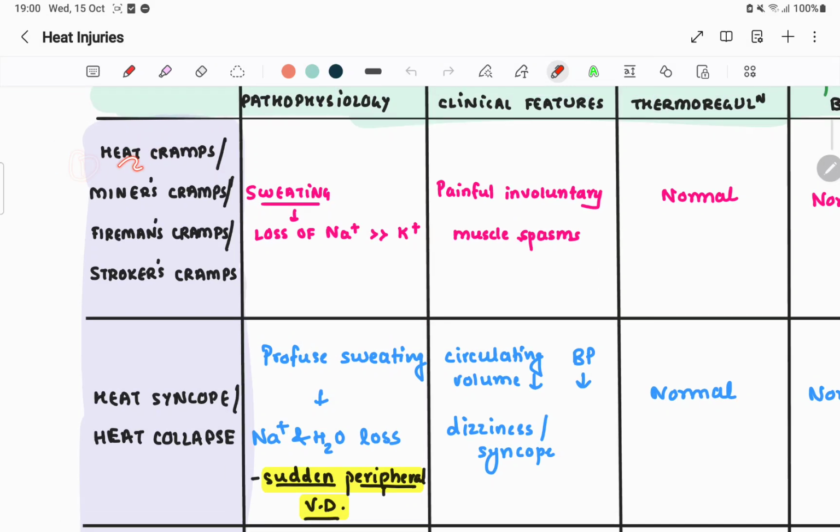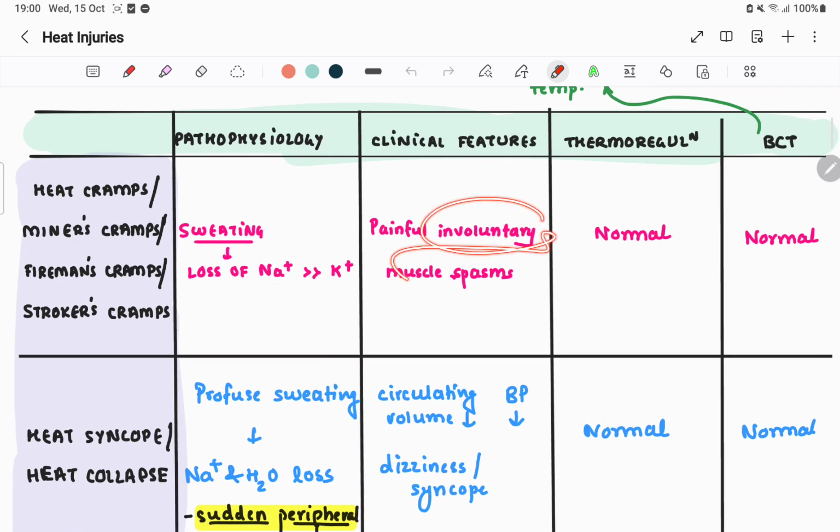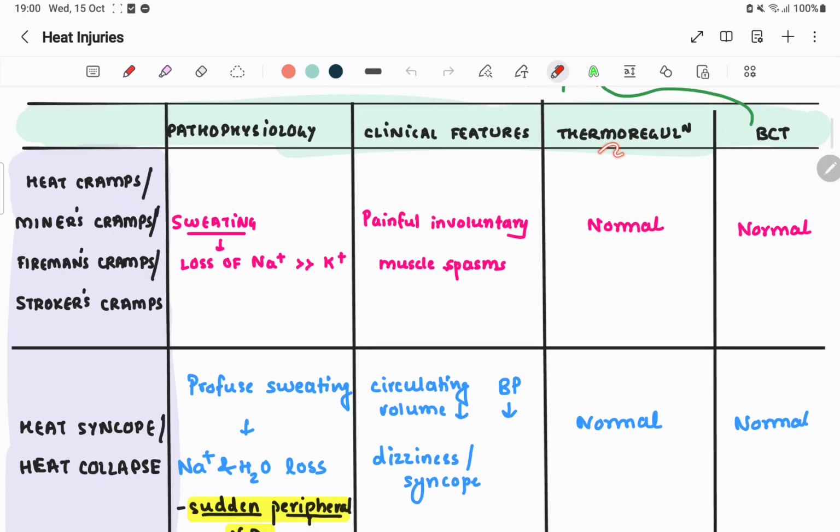First one is heat cramps, also known as miner's cramps, fireman cramps or stoker's cramps. What is the pathophysiology? Due to sweating, there is a loss of sodium and potassium, where sodium predominates. We can have involuntary muscle spasms. The muscle spasms are there due to loss of sodium and potassium due to excessive heat, sweating, or diaphoresis. But remember, here there is no defect in the thermoregulation mechanism. There is no defect in body core temperature.